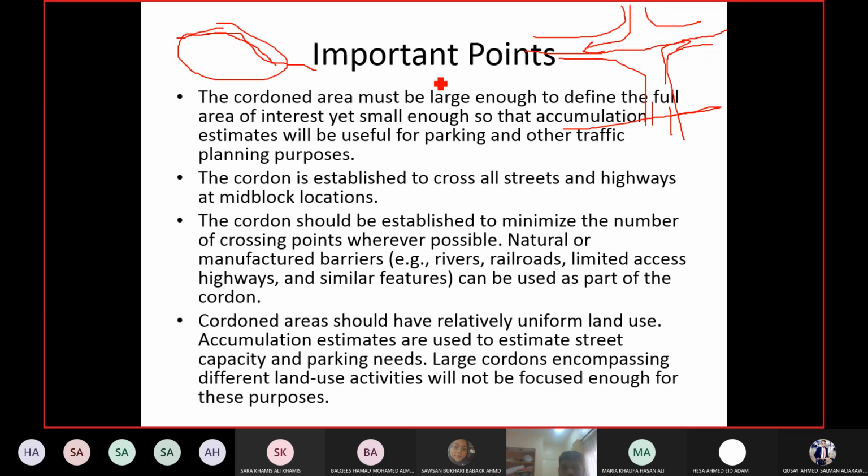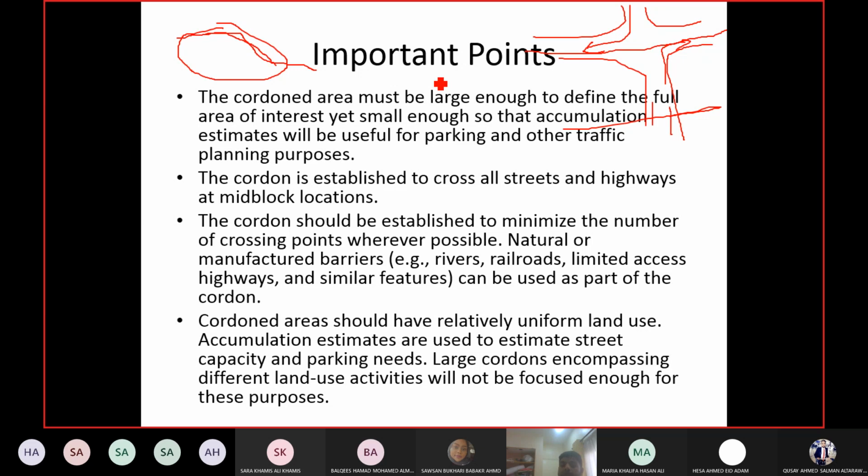Your work will become simple. Okay, so wherever they are, it can be a river, it can be a railway track, it can be a bridge. Okay, any facility from which people cannot cross from all the points. So make that facility part of your boundary so that the number of crossing points are minimized. Then make sure that your cordon is covering the area which has a uniform land use.